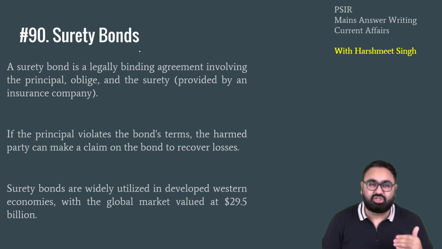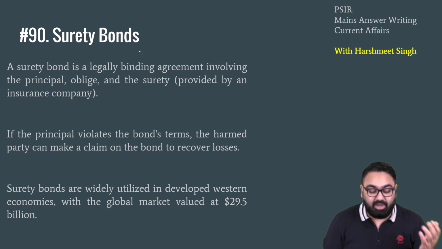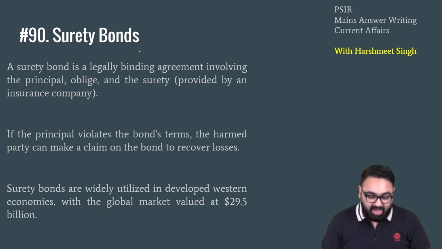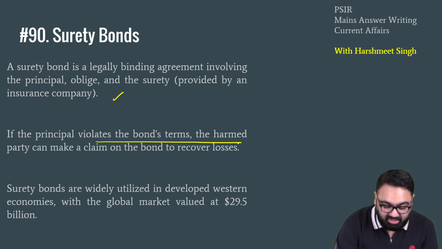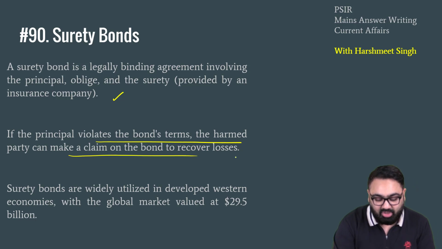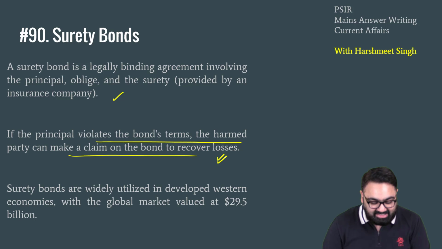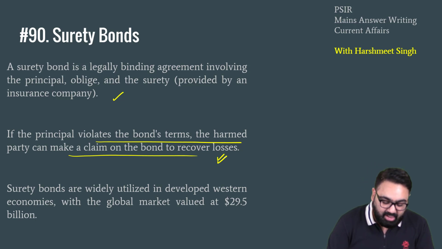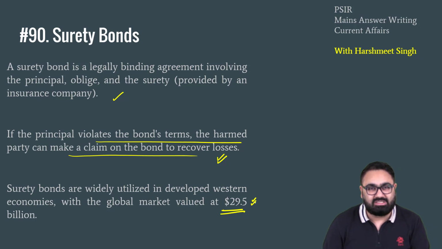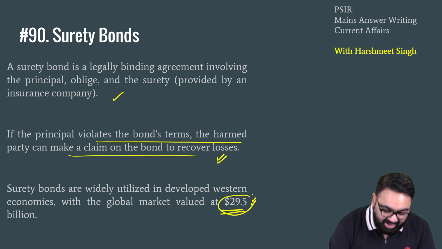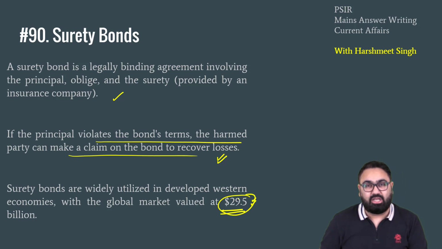So you have a short guarantee that your money will be given to you. That is called the surety bond. So if the principal violates the bond terms, the harmed party, that is you, can claim the bond to recover losses. It is a concept that is widely available around the world. In the global market, in the Western economies, bonds are usually assured like these with insurance companies, and this market is valued at $29.5 billion.